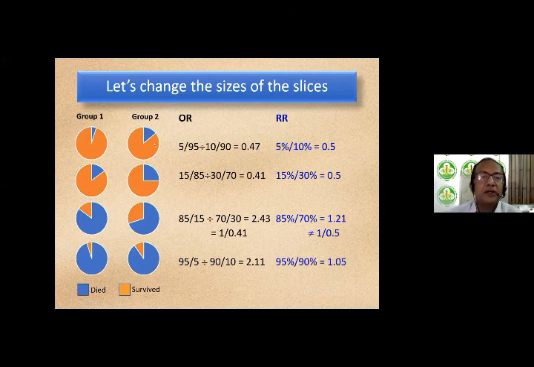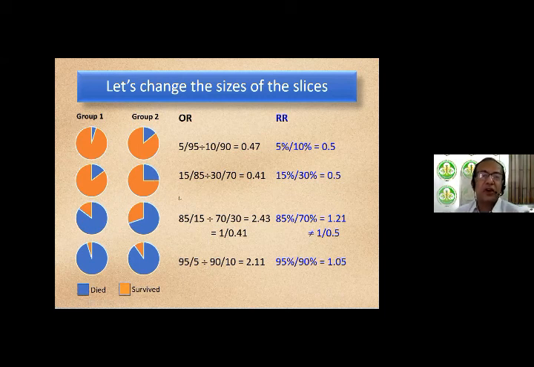Okay, so it's the slice of the pizza divided by the rest of the pizza for both the groups, whereas the risk ratio would be 5% in group 1 because it is basically 5 by 100. So I've conveniently taken 100 as a denominator to make it easy to calculate percentages. So 5% divided by 10% in group 2. So that is 0.5. Note that there is a slight difference between the odds ratio and the risk ratio. Now let's increase the slices of these pizzas. So in group 1, in the second example, I increased the slice to 15 from 5, means 3 times. And in group 2, it increases from 10 to 30, again a 3 times increase in the slice.